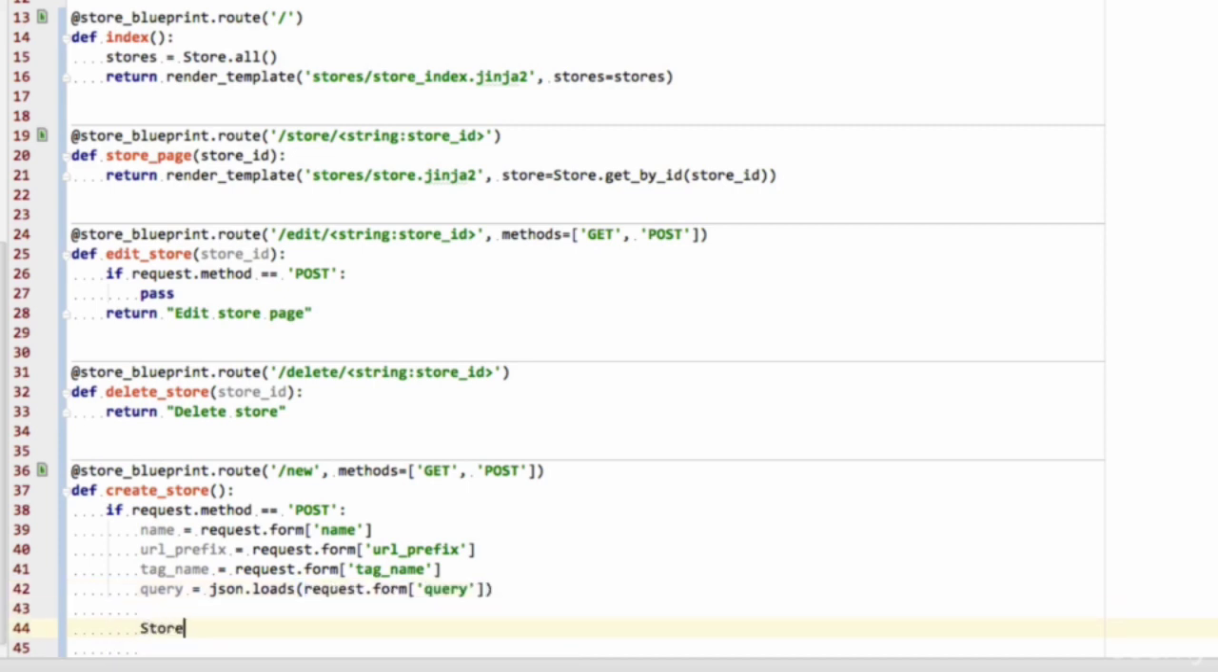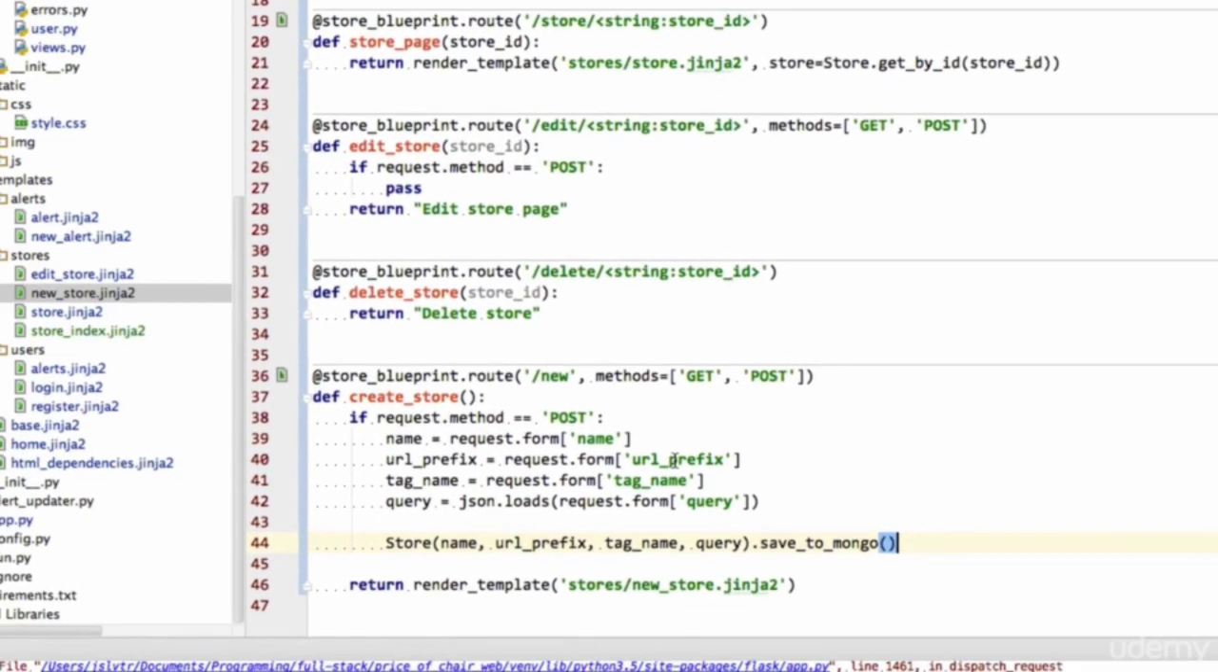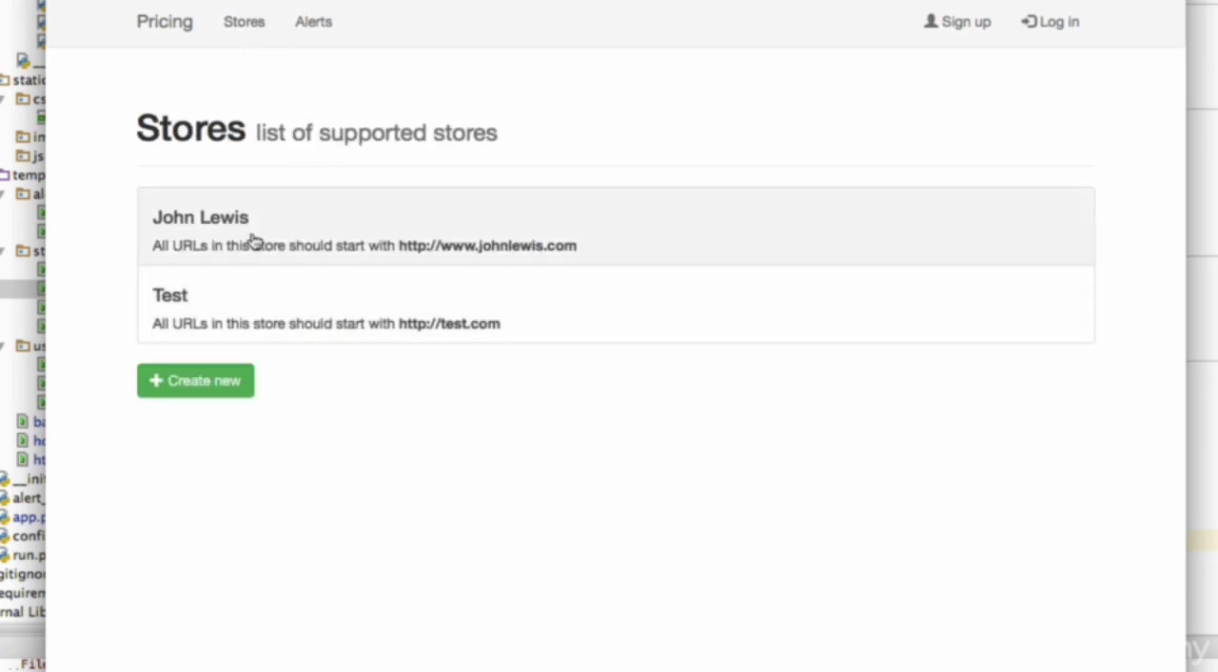Finally, what we want to do is store name, URL prefix, tag name, query, dot save to Mongo. And now we can save this store here. Okay, so let's save one, right? Test, http test.com, and let's click create. And now if we go back to the stores, we can see that this test is in there. But as you can see, we stayed in the create new page.